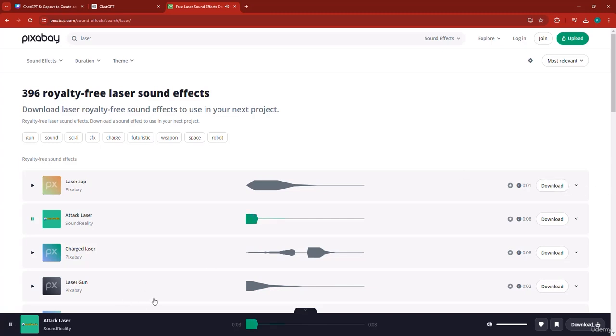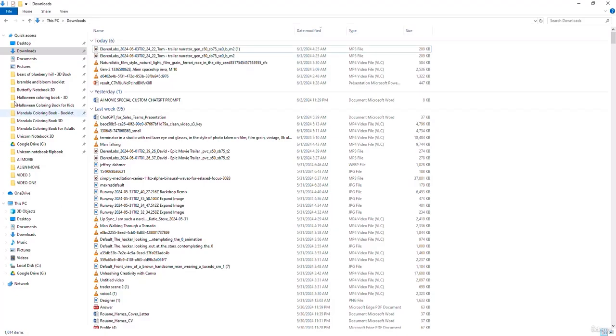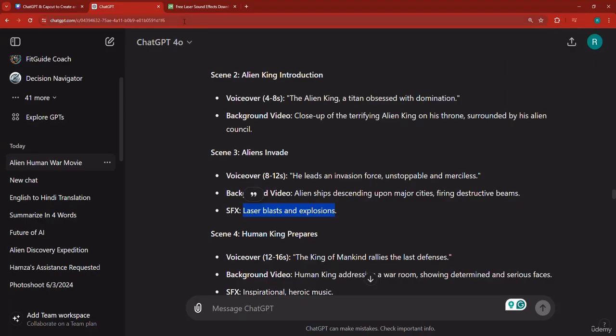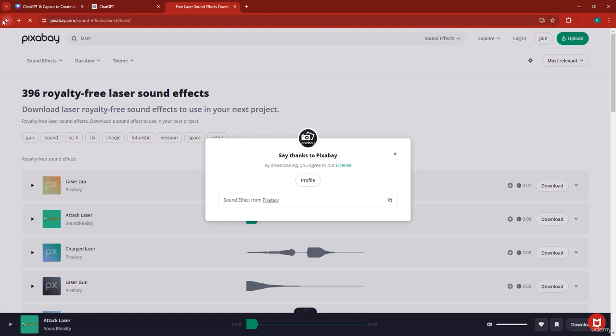Actually, the first one is better. The other ones seem like those laser guns that you used to get as children. Now remember, this is in scene 3. Now go and search for explosions.